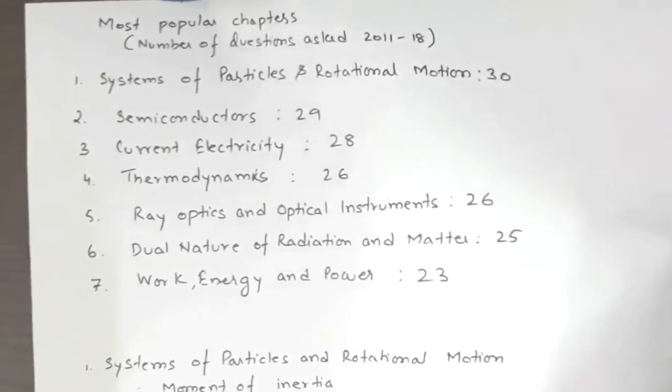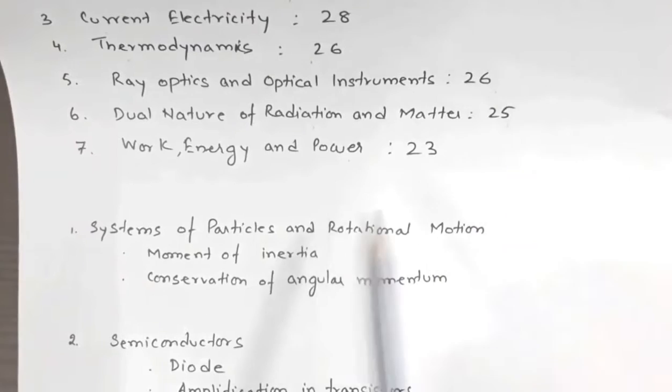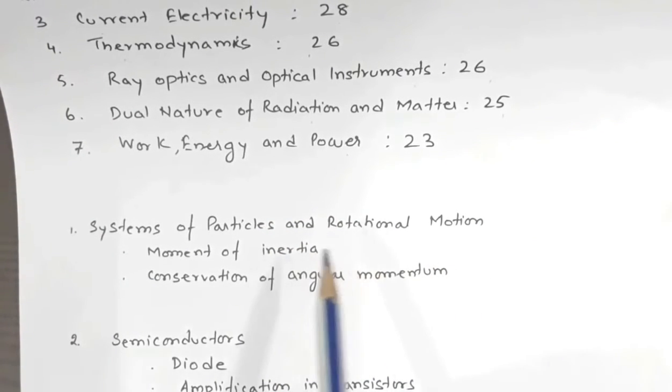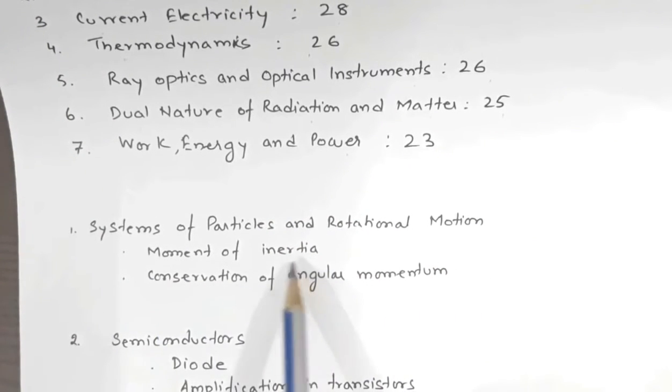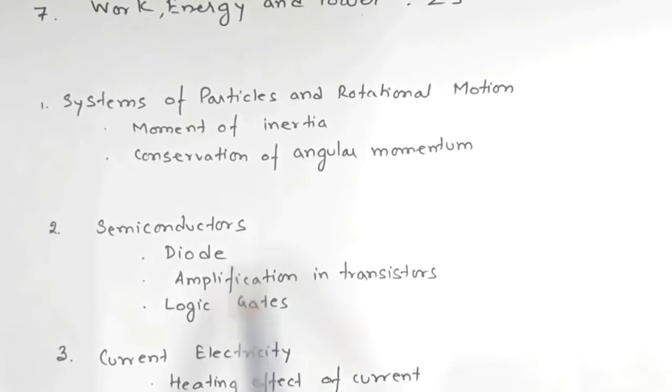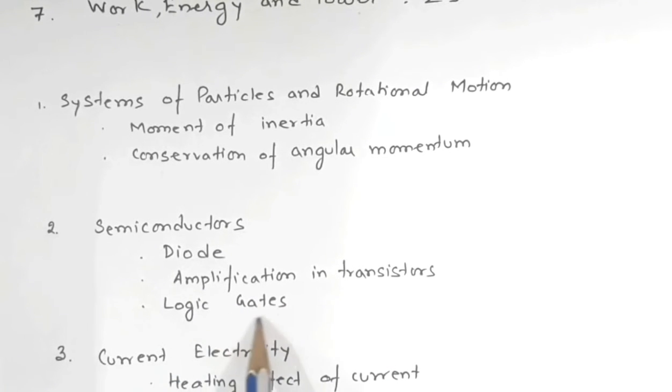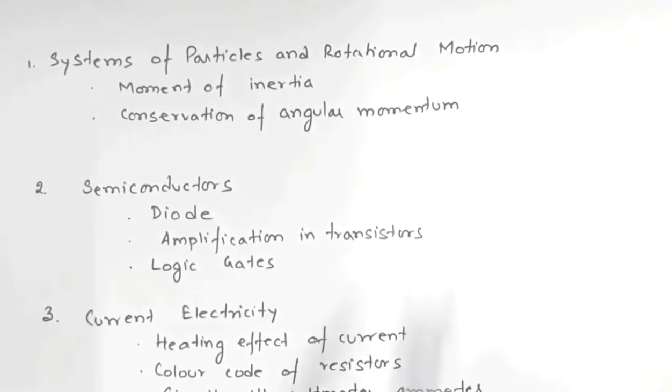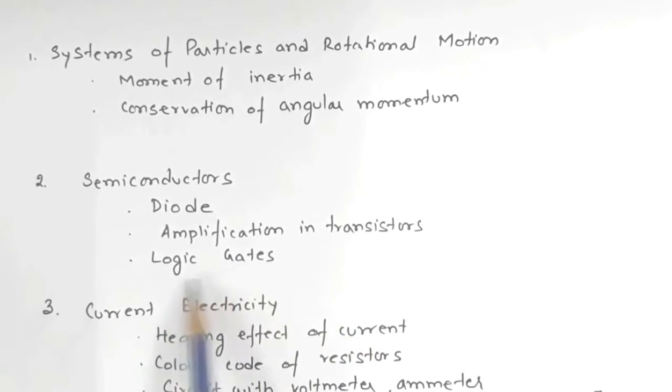Okay, from the chapter system of particles and rotational motion, you must go through moment of inertia, calculation of moment of inertia, and problems involving conservation of angular momentum. From semiconductors, you need to go through diodes, calculation of amplification in transistors, and then logic gates. Okay, for a given input, what kind of output you'll get, those things you need to practice.